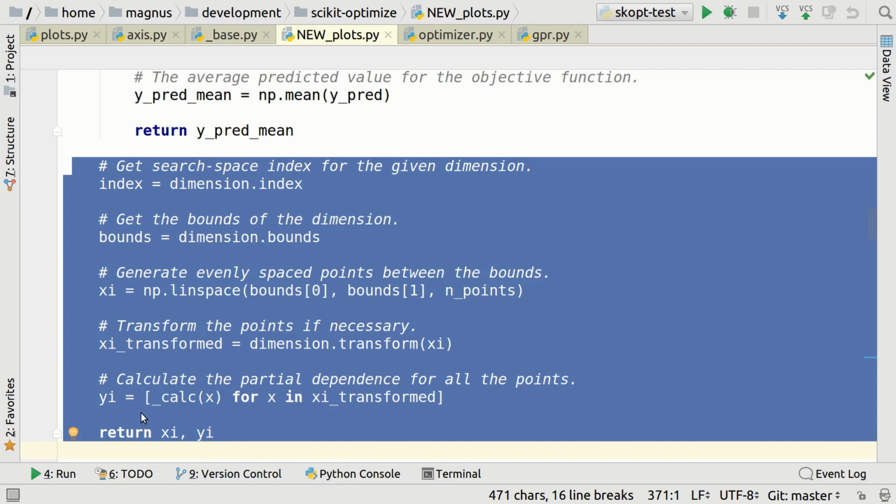And down here we have the so-called list comprehension. So I have made a helper function because it has to do quite a lot. But where we generate this list that we have to return is now a very simple line. And you can clearly see that it is looping over this xi transformed, and it is calling calc on every single one of them. And you can probably simplify this even more by using other Python tricks or NumPy tricks, so that you would call like a mapping function that would take a lambda function or whatever, something like that. But this is easy to understand for even fairly new Python programmers.